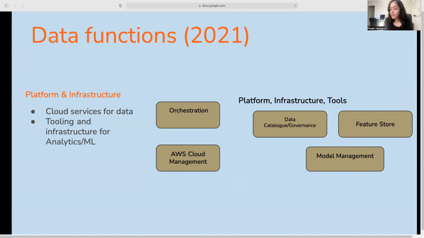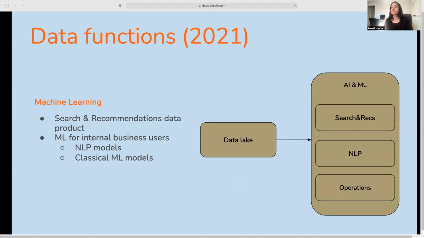It could also be tools for ML-related activities, like setting up a feature store or trying out different solutions for model management and then rolling out the best solution to all of the org. All of this was in the purview of the platform and infrastructure team.